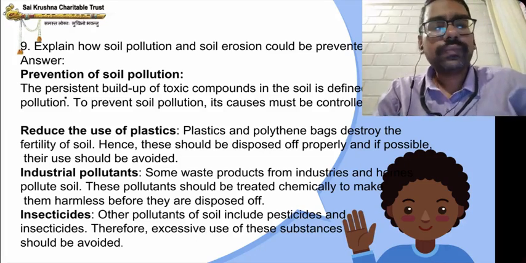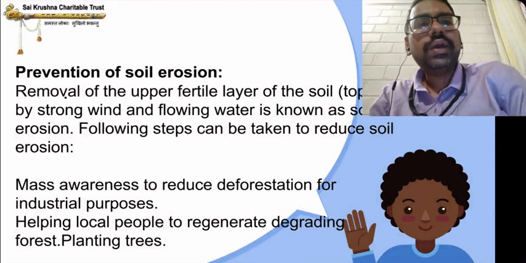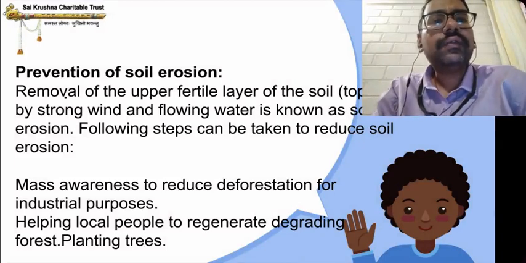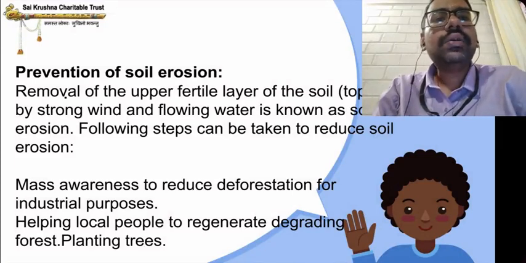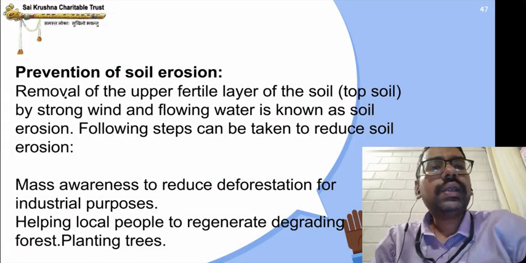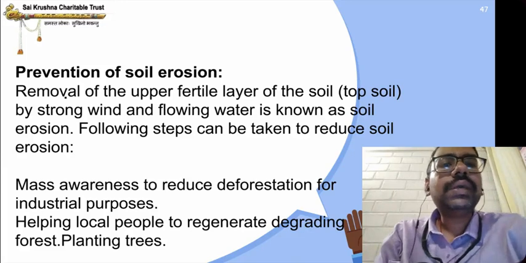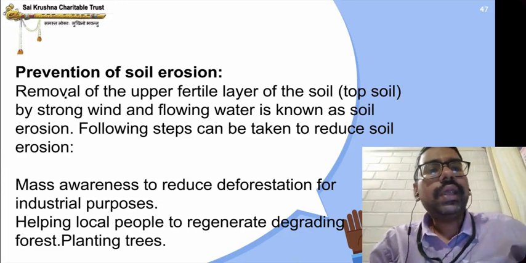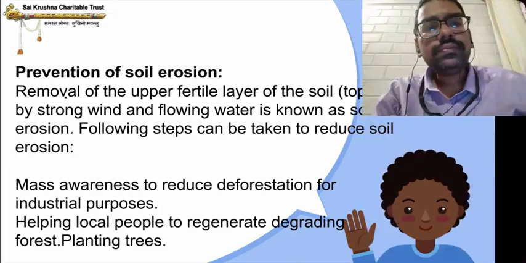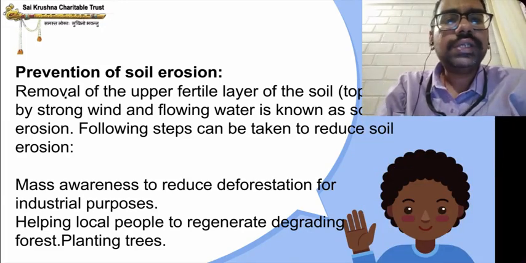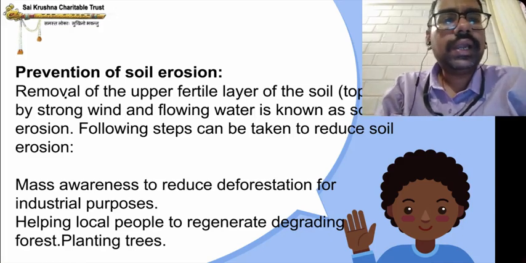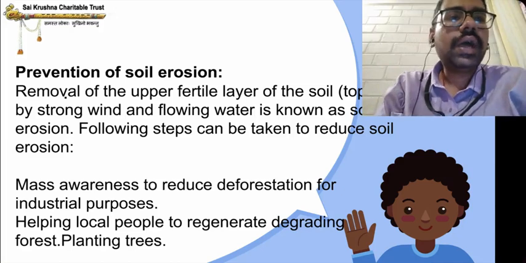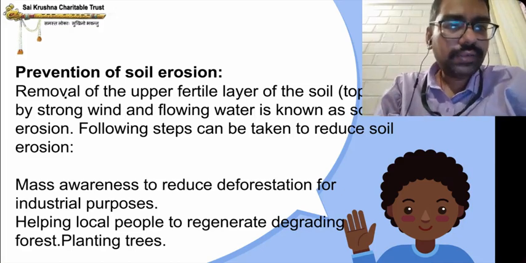Prevention of soil erosion. Removal of the upper fertile layer of soil, or topsoil, by strong wind and flowing water is known as soil erosion. Following steps can be taken to reduce soil erosion. Mass awareness to reduce deforestation. Helping local people regenerate degrading forest, planting trees. What do you have to do? Plant more trees. Avoid overgrazing. All this can help in preventing soil erosion.